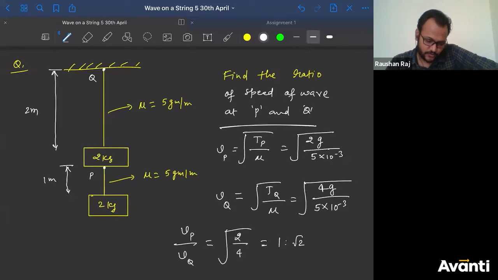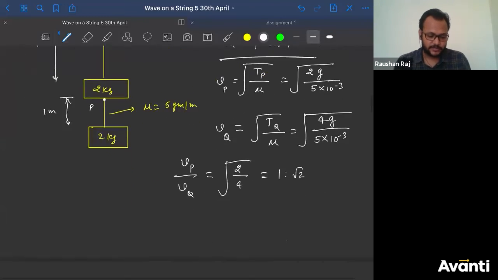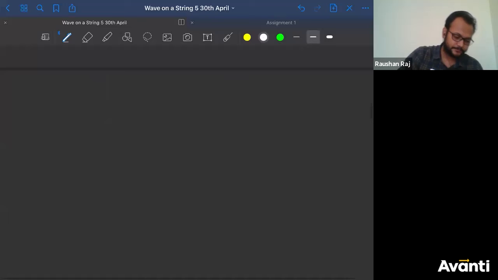Sir, root 2 is to 1, no bacha. How? कैसे? I am talking about speed of wave at P and Q, तो Vp by Vq. ठीक है? Good, very good. चलो, let us solve अगला problem.